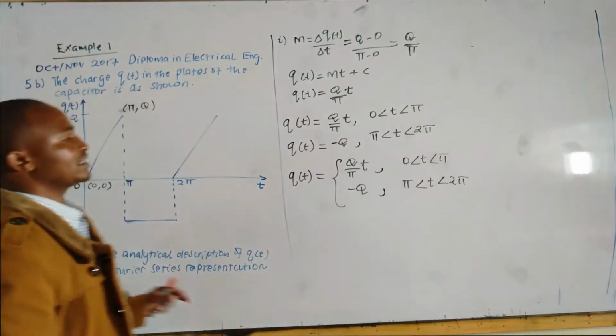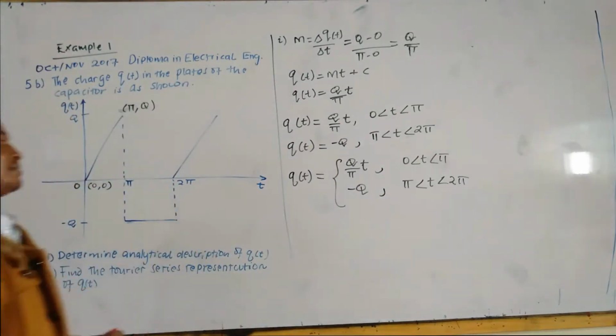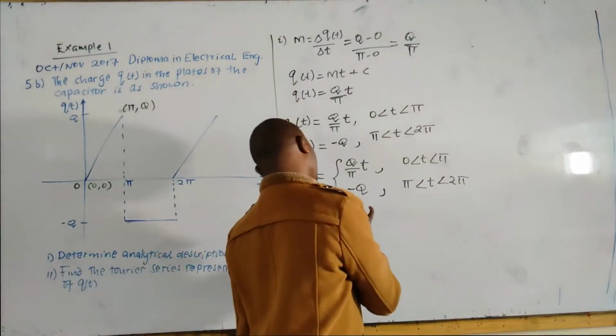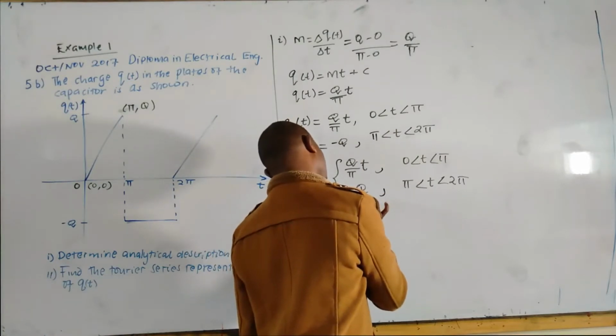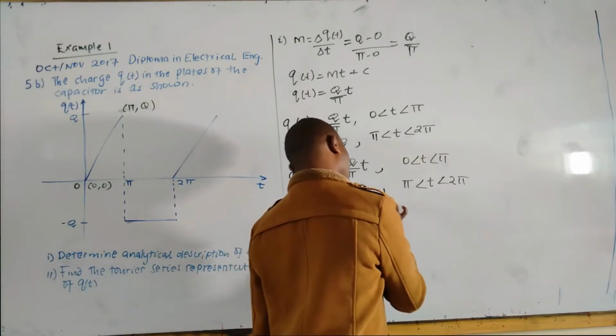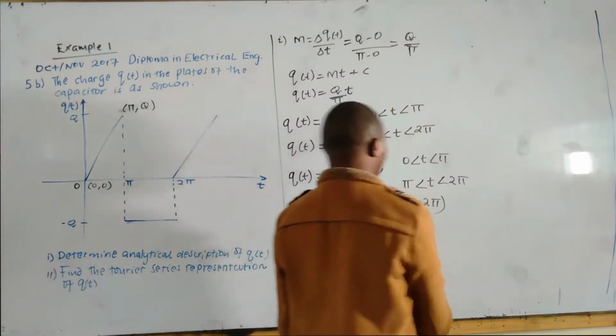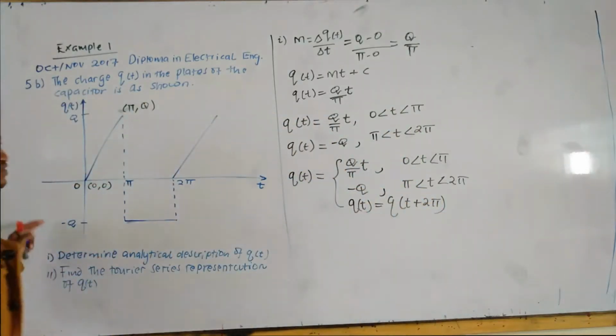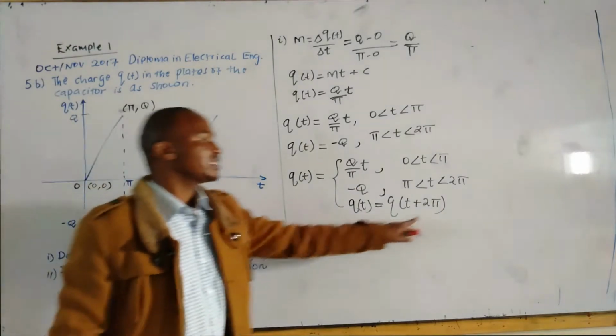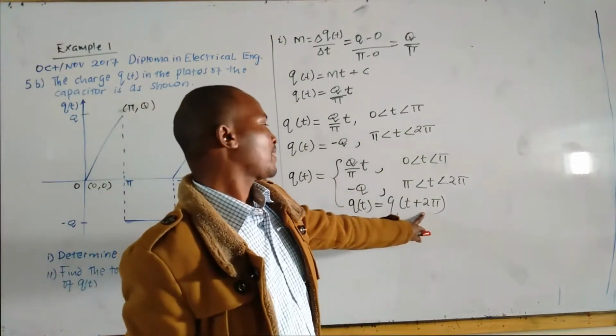So that is the analytical description, but we should not forget to say that Q of t is periodic with 2 pi. The function for charge is periodic with 2 pi.